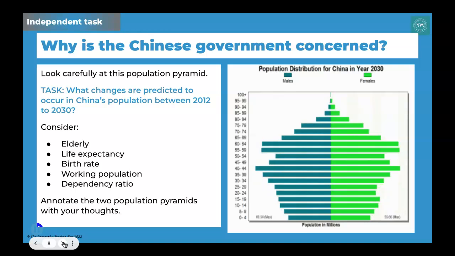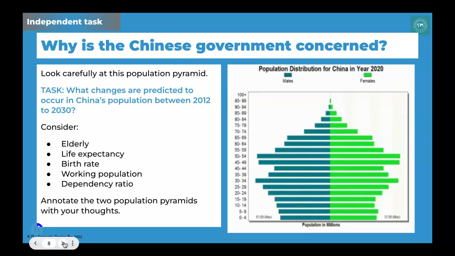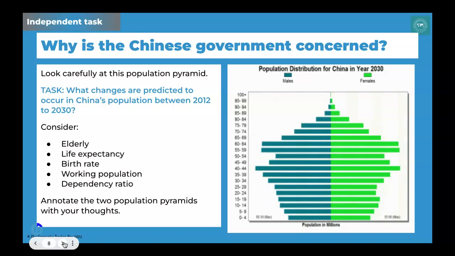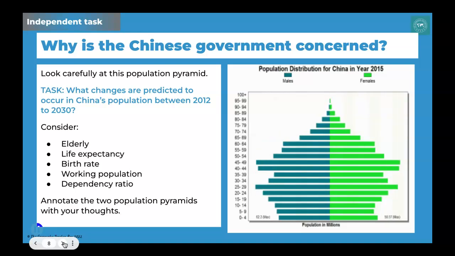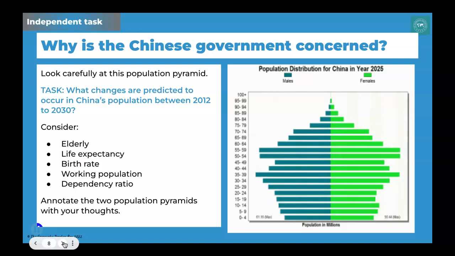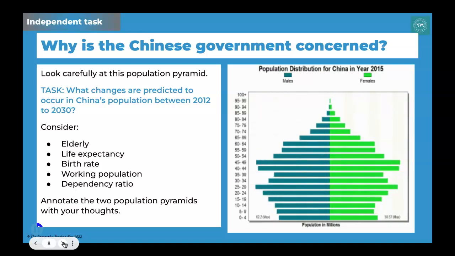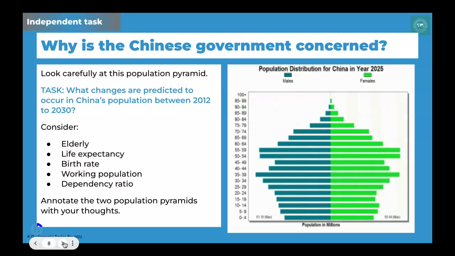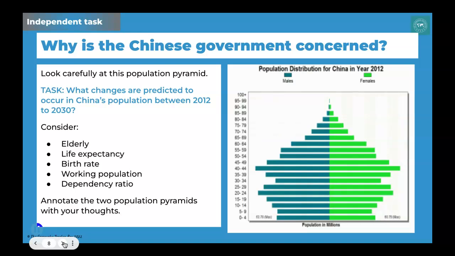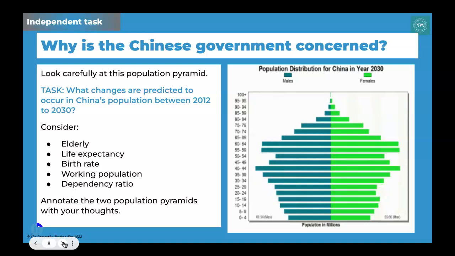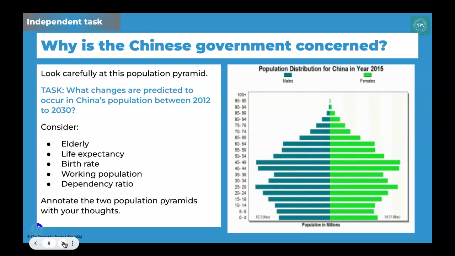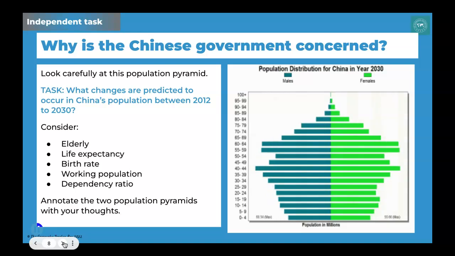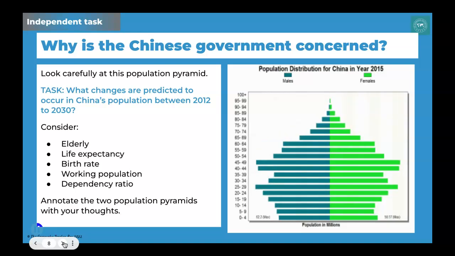Now, what I'd like you to look at very carefully is to consider each of these bullet points. Firstly, think about the numbers of people that would be regarded as the elderly population. How has that changed? And link that to life expectancy. How long are people living until? Thirdly, think about the birth rate. So look carefully at the base of the pyramid. What does it suggest is happening to the birth rate? The working population is roughly between the ages of 20 to 64. Have a look at what's happening to the numbers of people in that category.